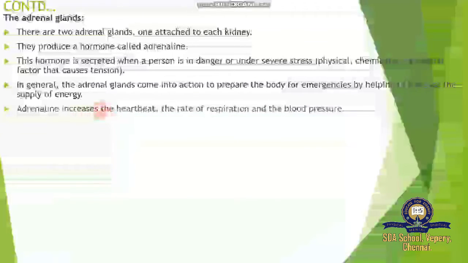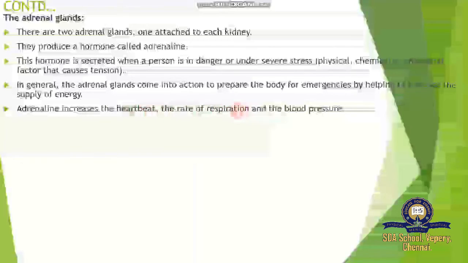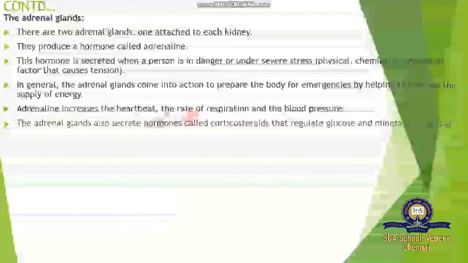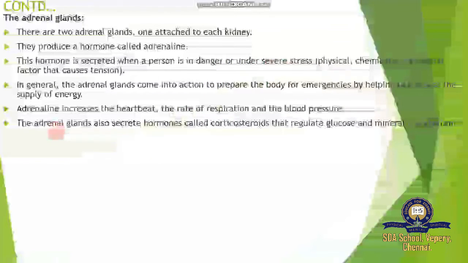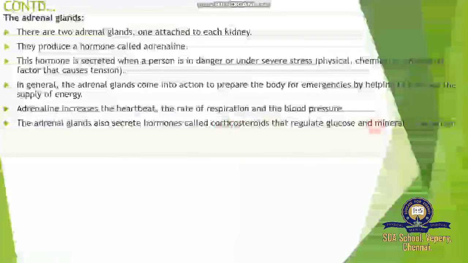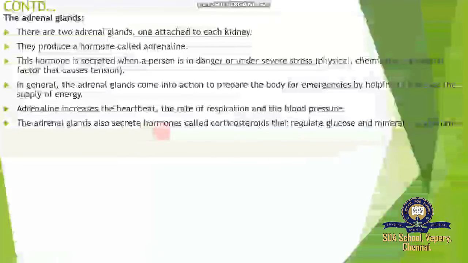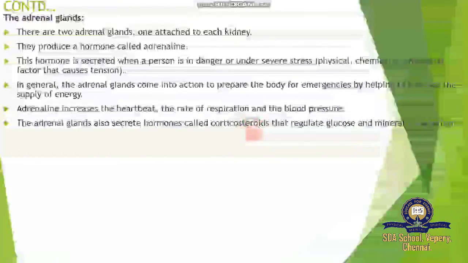Adrenaline increases the heartbeat, the rate of respiration, and the blood pressure. Okay, so these are the effects of adrenaline. Whenever adrenaline is present in our blood, immediately the heartbeat, rate of respiration, and blood pressure rise, because our body faces some emergency, danger, or severe stress. The adrenal glands also create a hormone called corticosteroids that regulate glucose and mineral metabolism. So this gland secretes adrenaline, and a form of corticosteroids, the glucocorticoids.